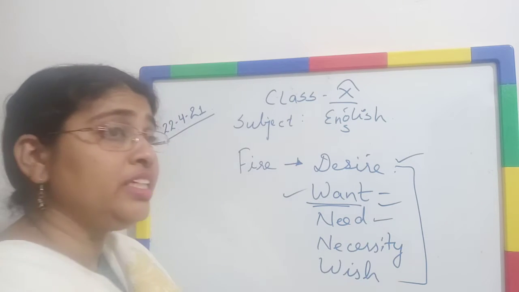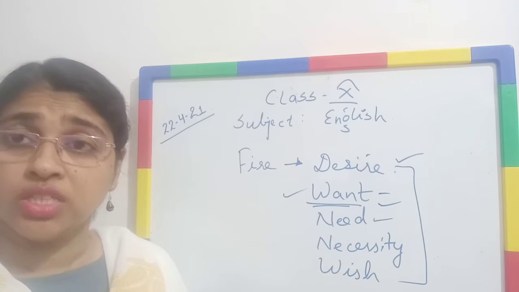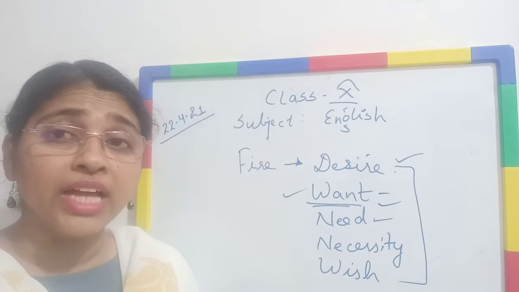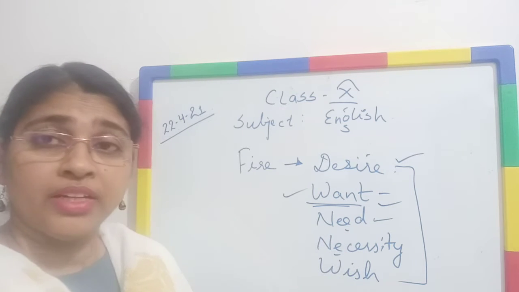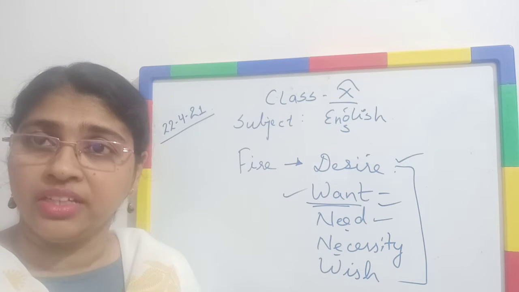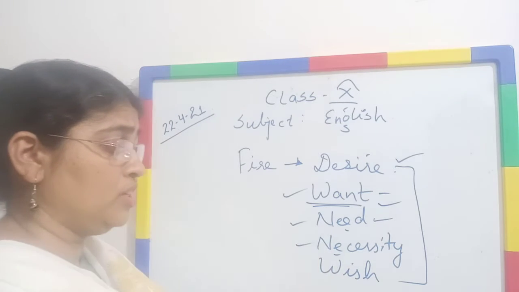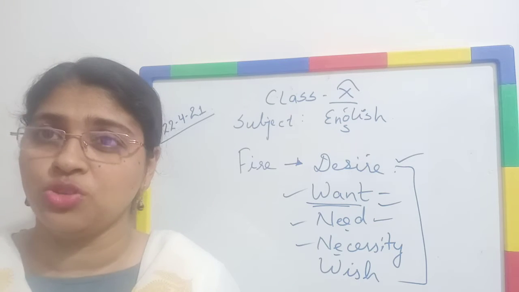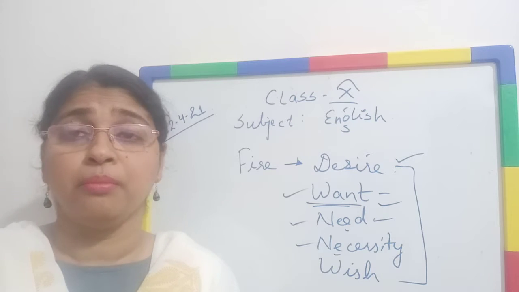Next is need. Need means necessities, similar to the word necessity. We need water, we need air to survive in this world. Without that, we cannot survive. So, need and necessity. House is our necessity, right? Without a house, we can't live, isn't it? So, there are many things which we consider need or necessity. Wish is different. I wish to become the Prime Minister of India. That is my wish. That wish may or may not be fulfilled.